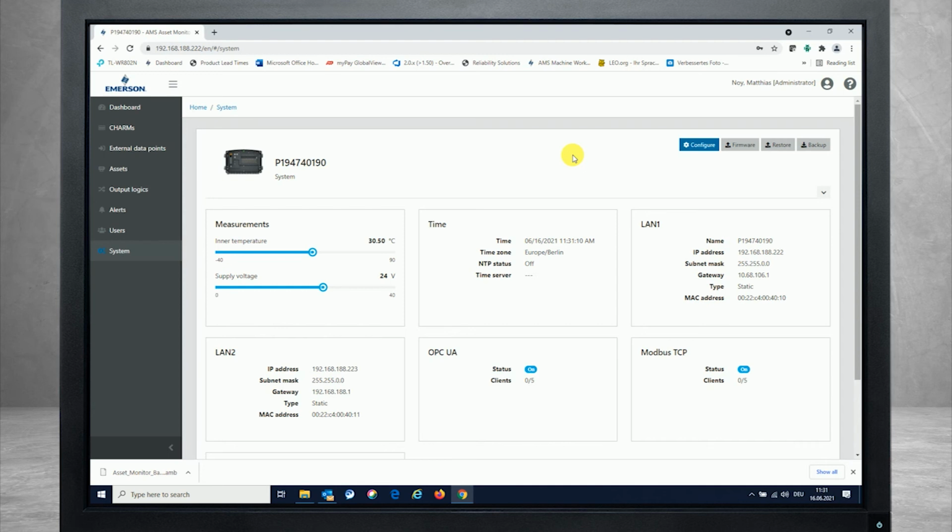So this is how simple you can use the backup opportunities inside of the asset monitor and restoring this backup file as well where required.